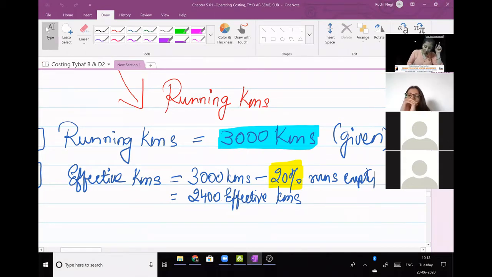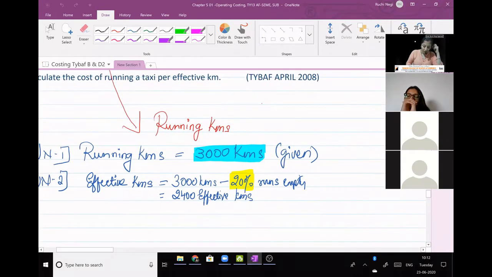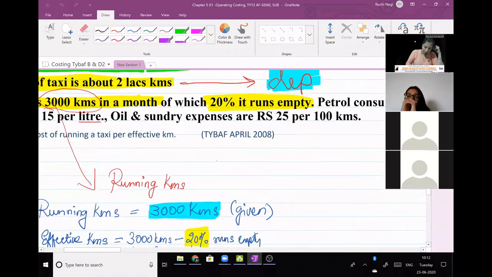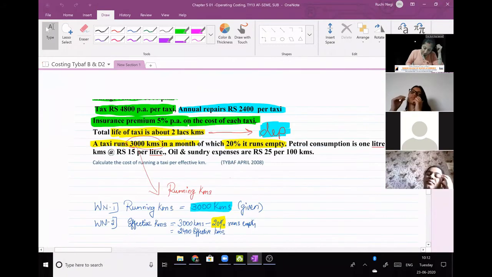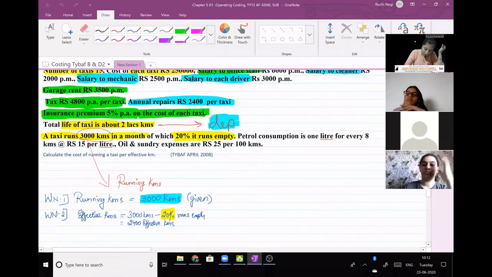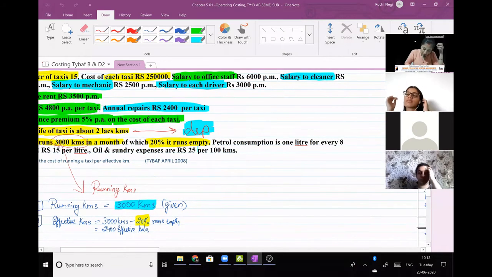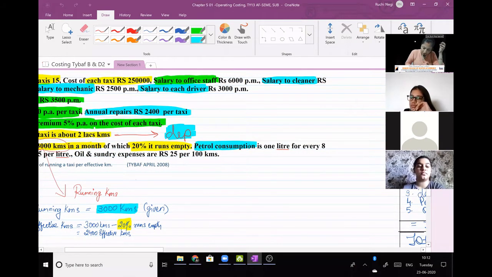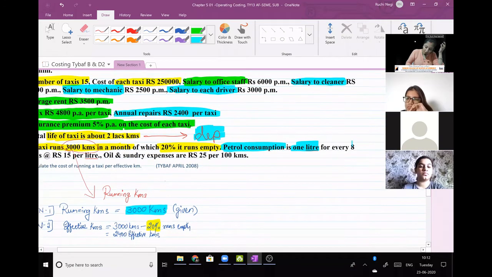Okay? So that's it. Now, पूछा क्या है और क्या पूछा है? पेट्रोल. Petrol is also there. So petrol consumption. So obviously it's a variable cost. For 1 liter, 8 kilometers.